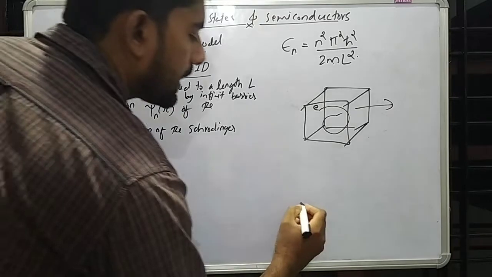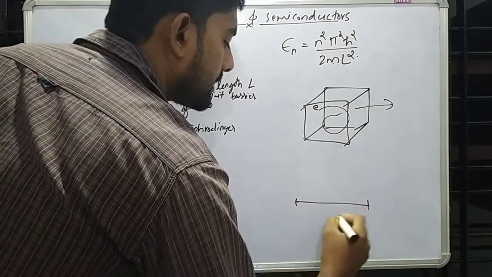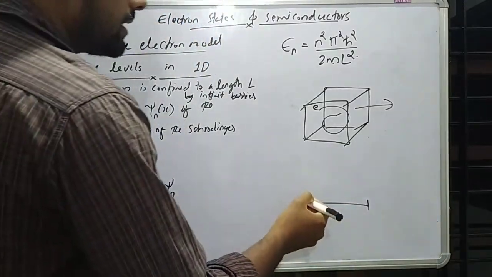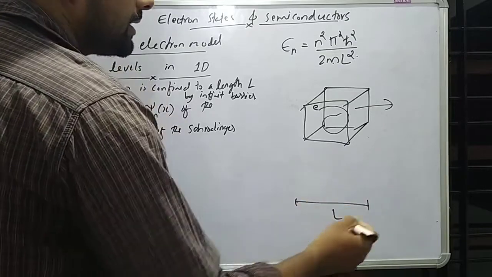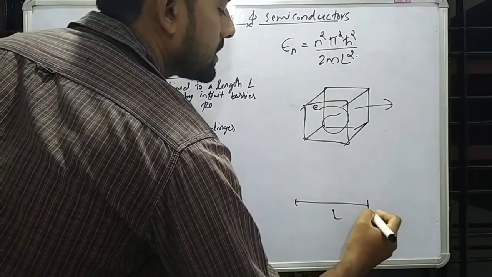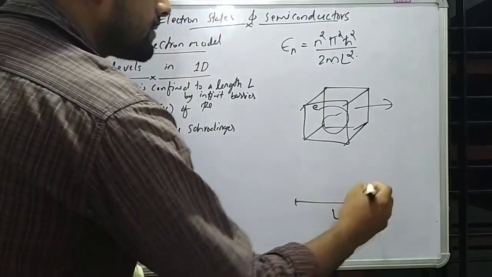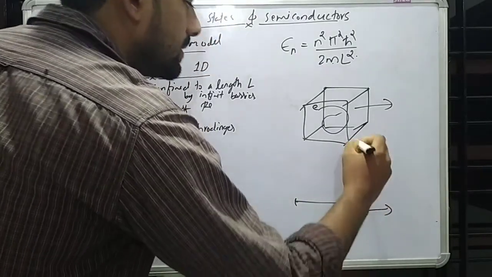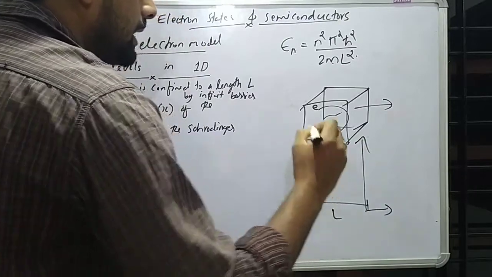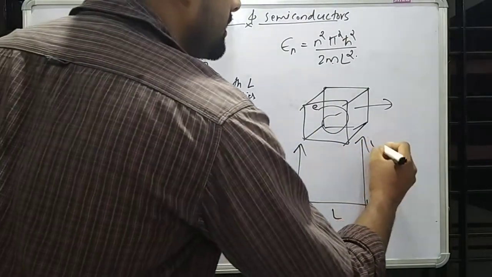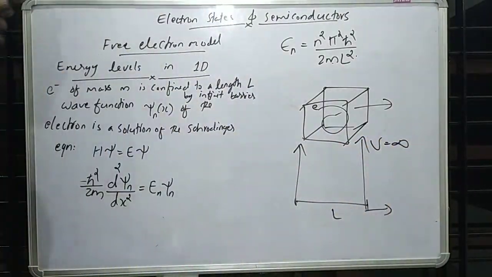So, for one dimension, this is a length L, and this particle can move throughout this length, and it cannot go beyond this point. That means in the language of quantum mechanics, we can say that the potential here is infinity.